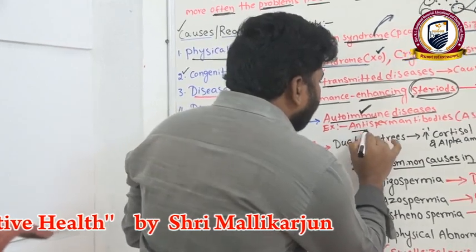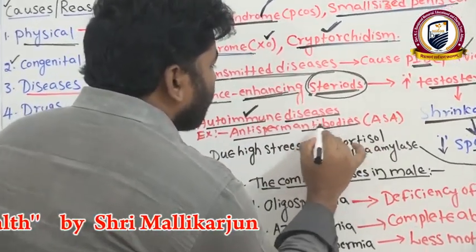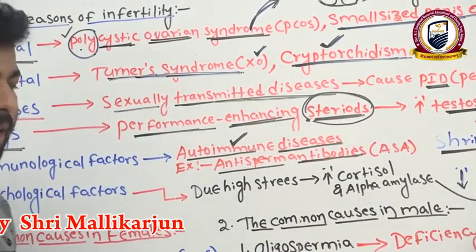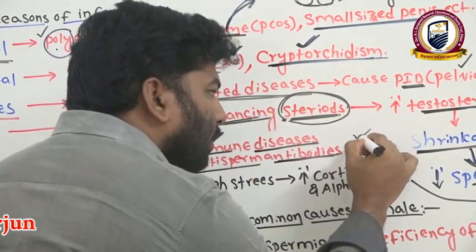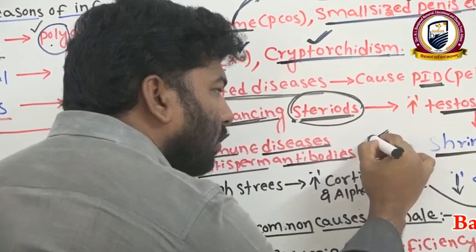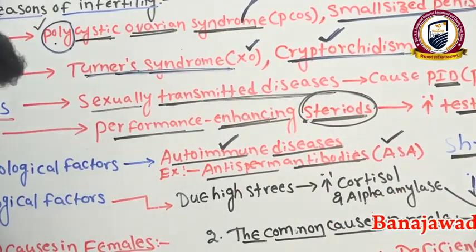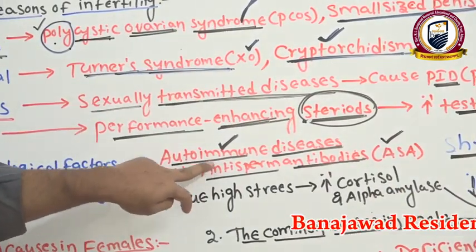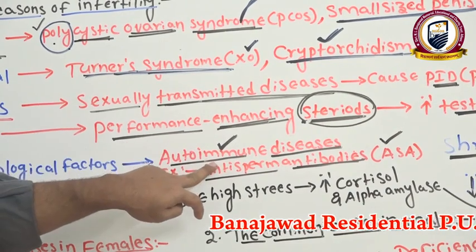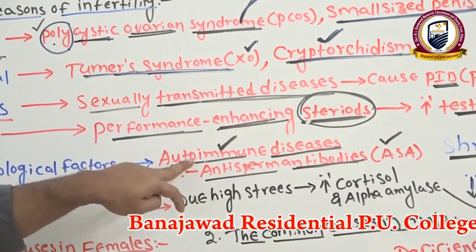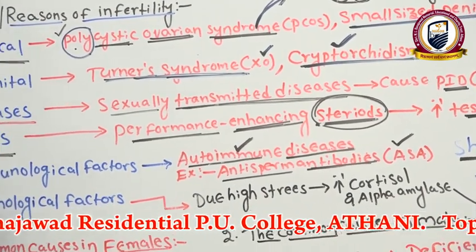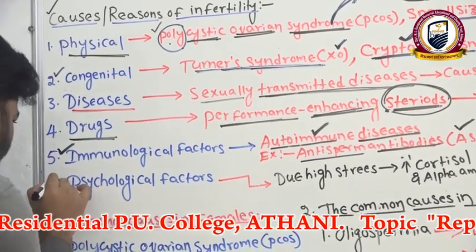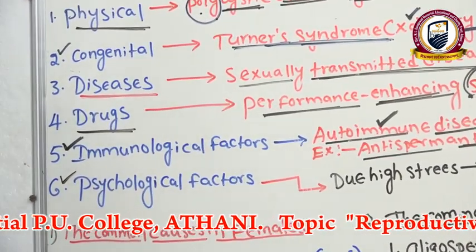For example, anti-sperm antibodies are produced in our body. Those antibodies attack our sperm cells and kill them. That's what happens here: it decreases the sperm count. Due to that, a male may get an infertility problem. Clear? Right. Now we can see the last one, that is the psychological factors.